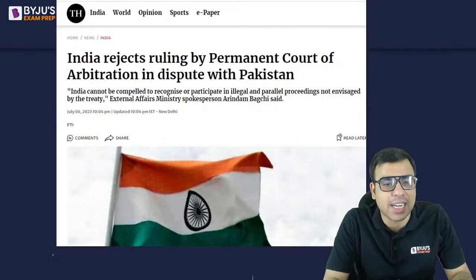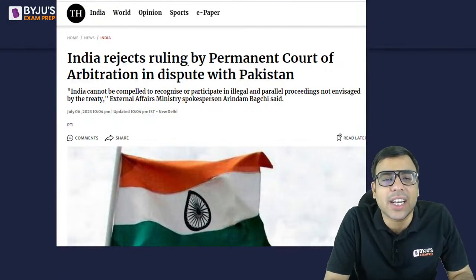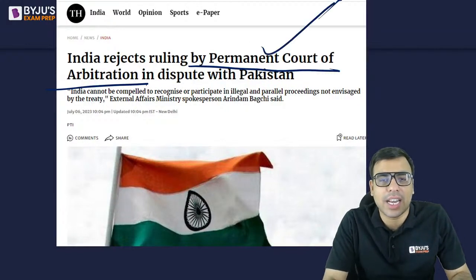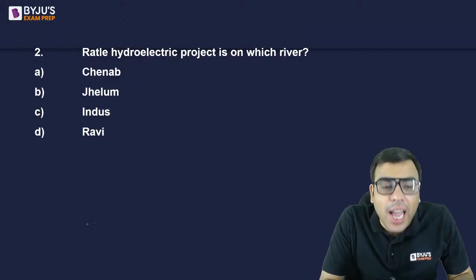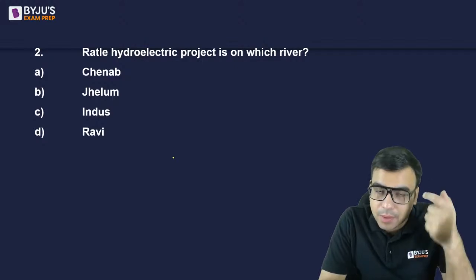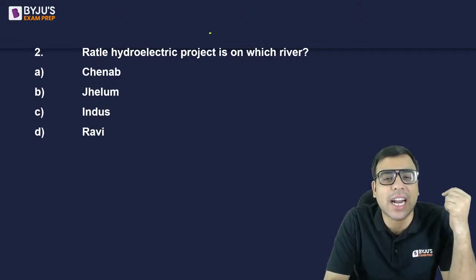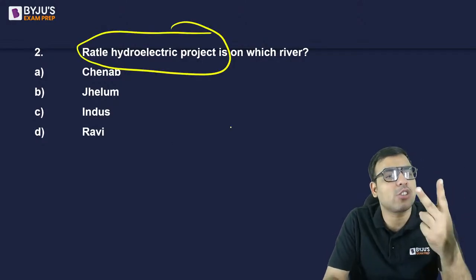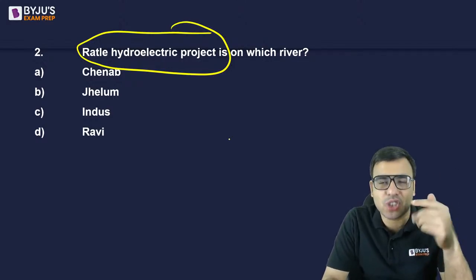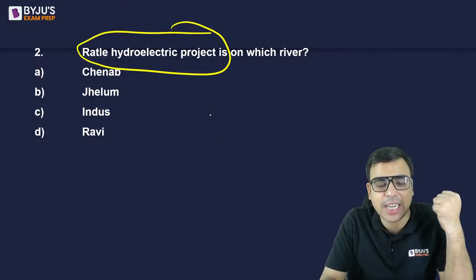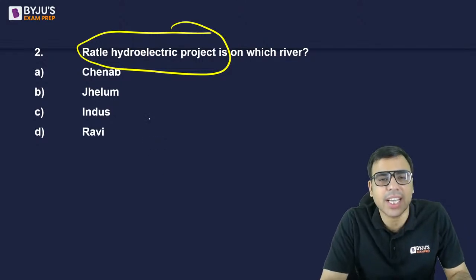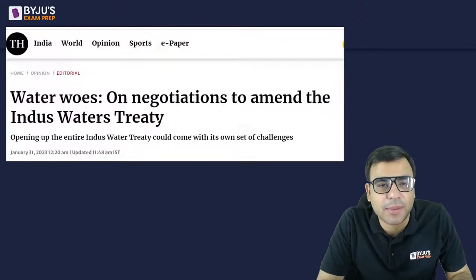Recently it was in the news in the month of July: India rejects ruling by Permanent Court of Arbitration. There were disputes regarding this Kishan Ganga river, actually between two projects. One was the Kishan Ganga project. The next was the Ratle hydroelectric power project. So the Ratle hydroelectric power project, you will find it on which river? Chenab, Jhelum, Indus, Ravi. What is the right answer? The right answer is A. Chenab is the right answer.